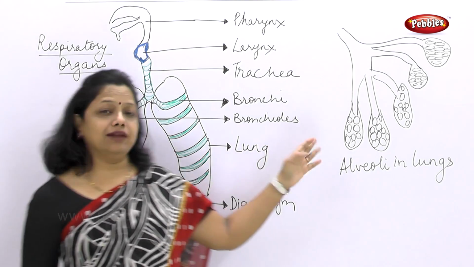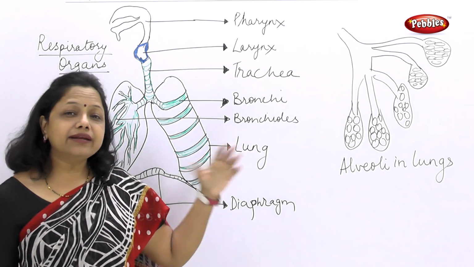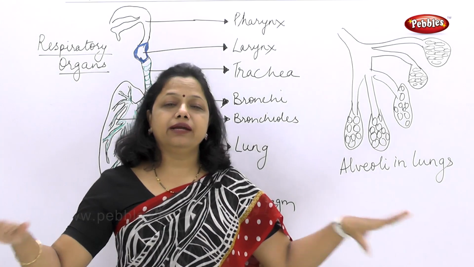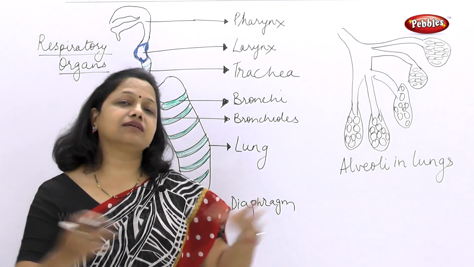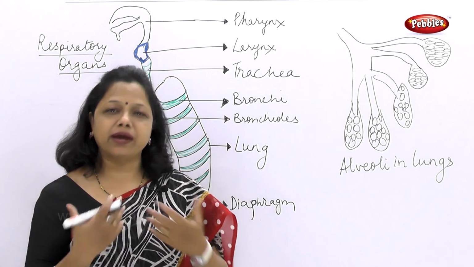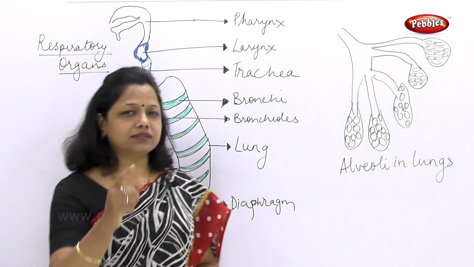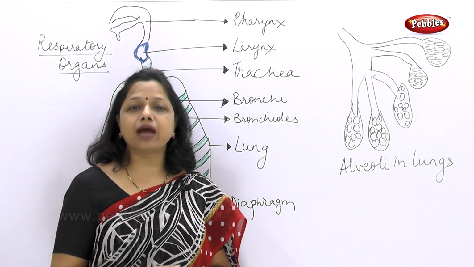Now we were talking of alveoli. There are so many alveoli present in the lungs, and it is said that if I spread these alveoli on a surface, they might cover 80 square meters. Such a big surface area is provided by our body to absorb oxygen, and this oxygen is carried by hemoglobin. Now if there was no hemoglobin, what would have happened?